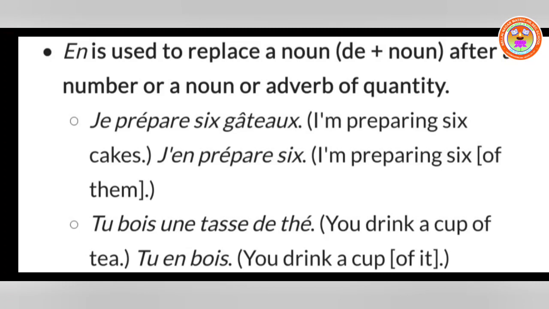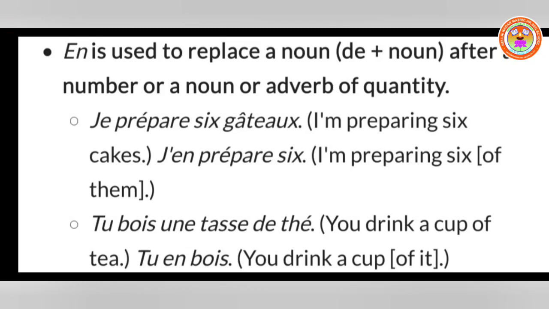So here the six, that is the number, is given. Only the gâteaux is removed, but the number is written again. J'en prépare six. I am preparing six of them. So I prepare six cakes. In this case, if you are replacing the quantity with en, the number should not be removed. It should be placed after the verb. Okay. So j'en prépare six means I am preparing six of them.